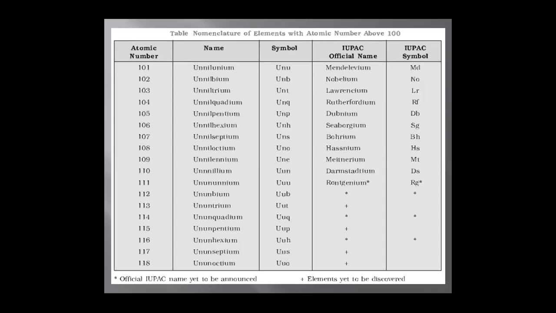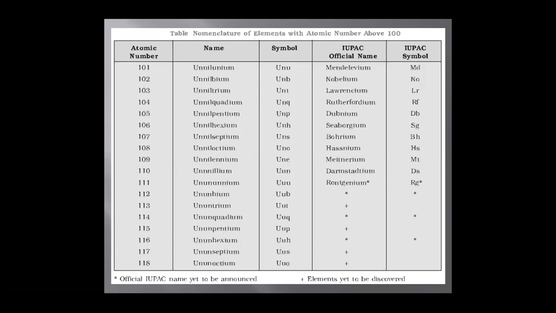So the symbol is Unb. Atomic number 103: 1 un, 0 nil, 3 tri, suffix ium. So the symbol is Unt. Atomic number 104: 1 un, 0 nil, 4 quad, suffix ium.